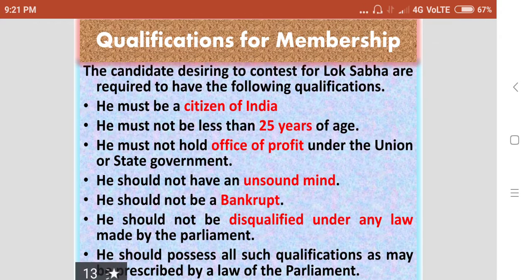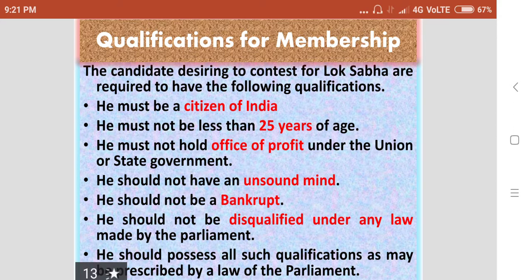Qualifications for membership. A candidate desiring to contest for Lok Sabha is required to have the following qualifications. He must be a citizen of India. He must not be less than 25 years of age. He must not hold an office of profit under the government or the state government.